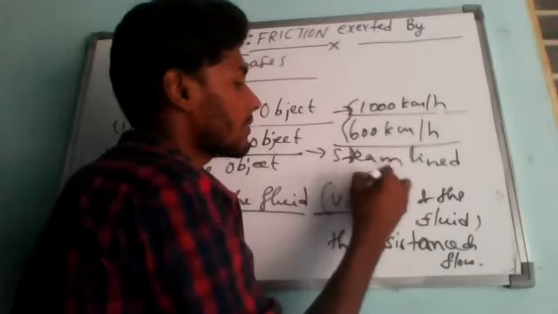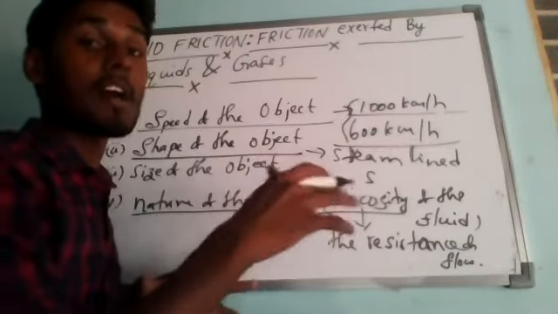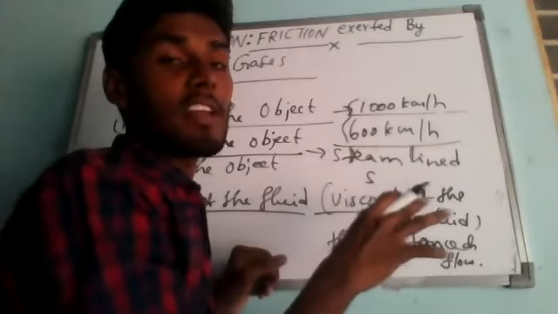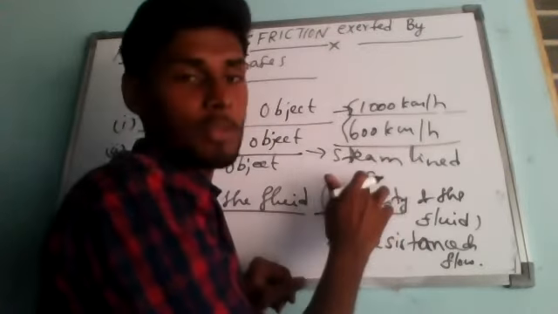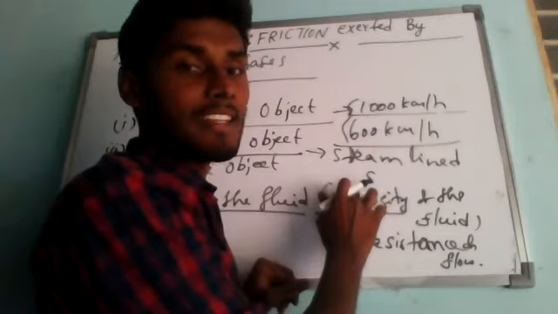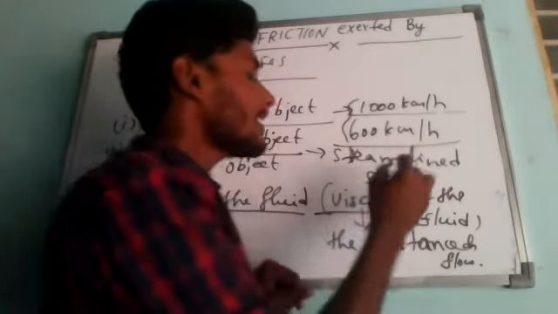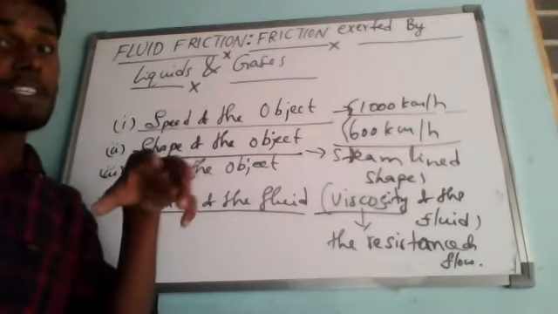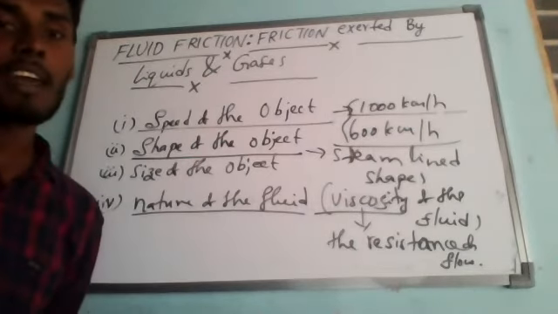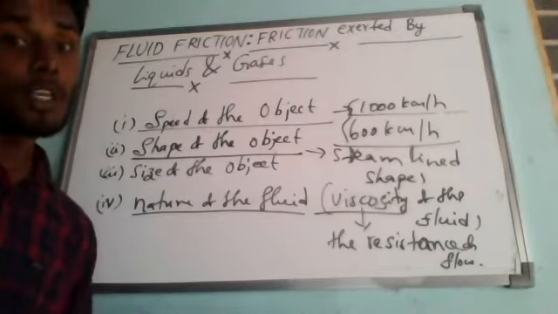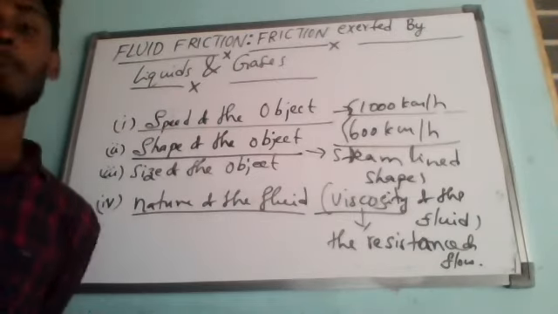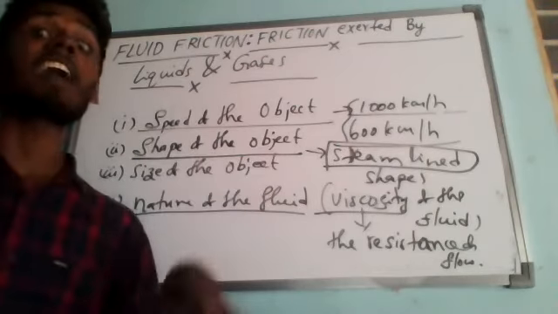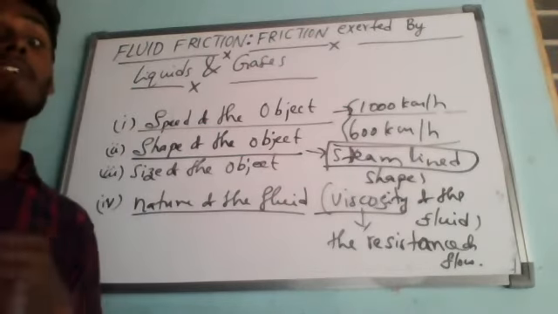This is the most important shape while you are designing some kind of machineries, aeroplanes, cars and all. This is the most important one. Even navy boats and all will be designed with a streamlined shape. I will explain what that shape is. So if you design objects in the form of a streamlined shape, then it will face much less frictional force or drag when moving through a fluid than objects which do not have a streamlined shape. Means any object having a streamlined shape will definitely feel less drag force compared to an object which does not have a streamlined shape.